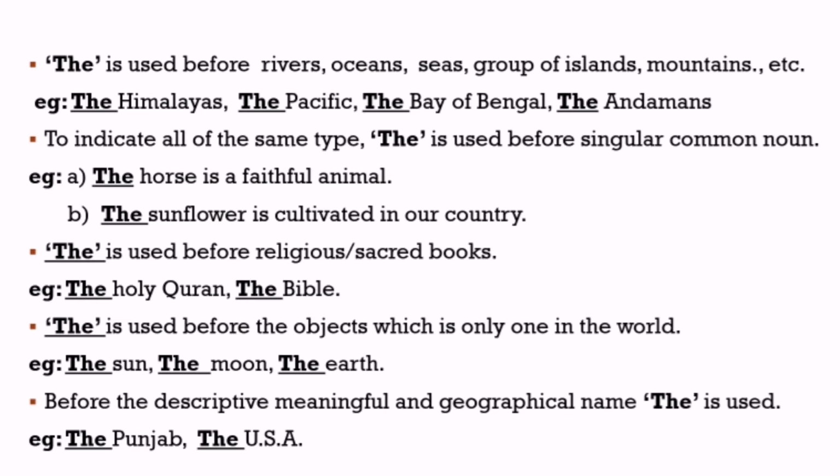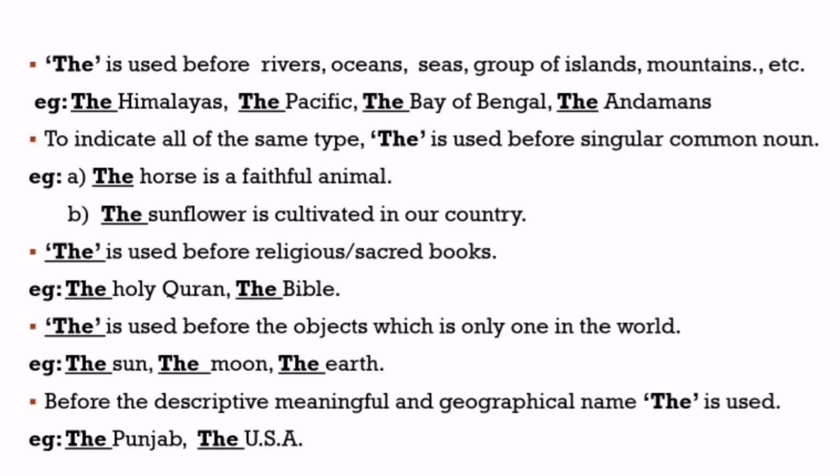Same as, the sunflower is cultivated in our country. Next rule, the is used before religious or sacred books. As an example, we can say the Holy Quran, the Bible, etc. Next rule, the is used before an object which is only one in the world.